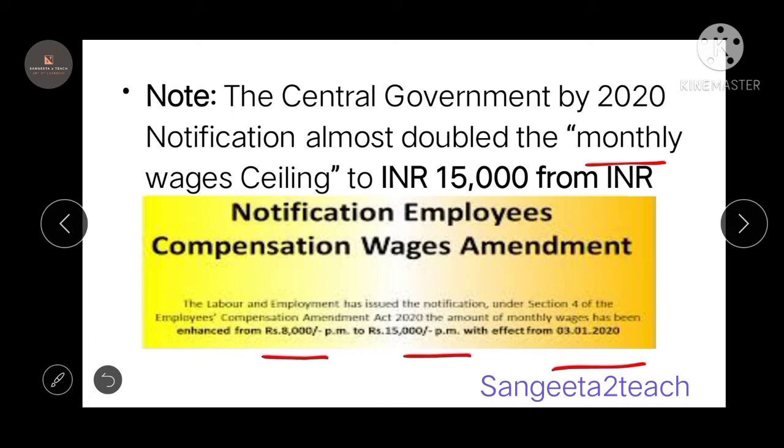If it is less, you're going to consider the lesser amount. If it is less than 15,000, you're going to consider the actual salary as the monthly salary and calculate the compensation. So for now, remember that if it is more than 15,000, you consider the monthly wage as 15,000 only. Before this it was 8,000, but now it has increased to 15,000.